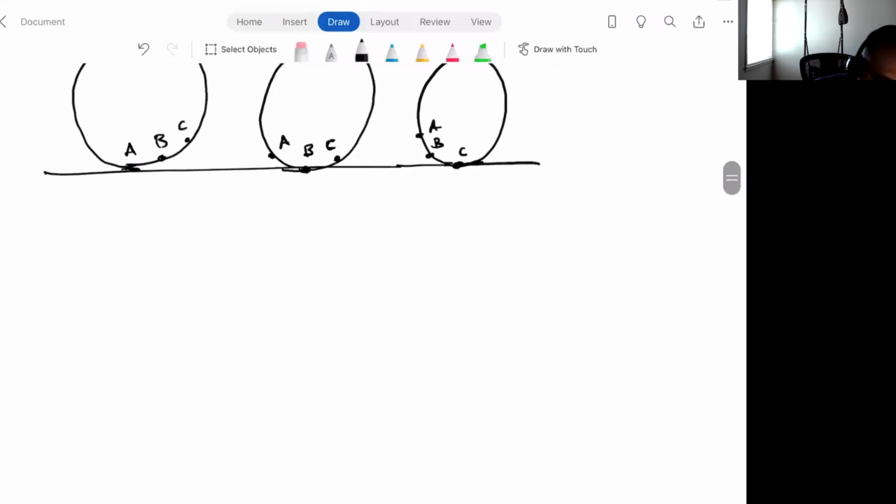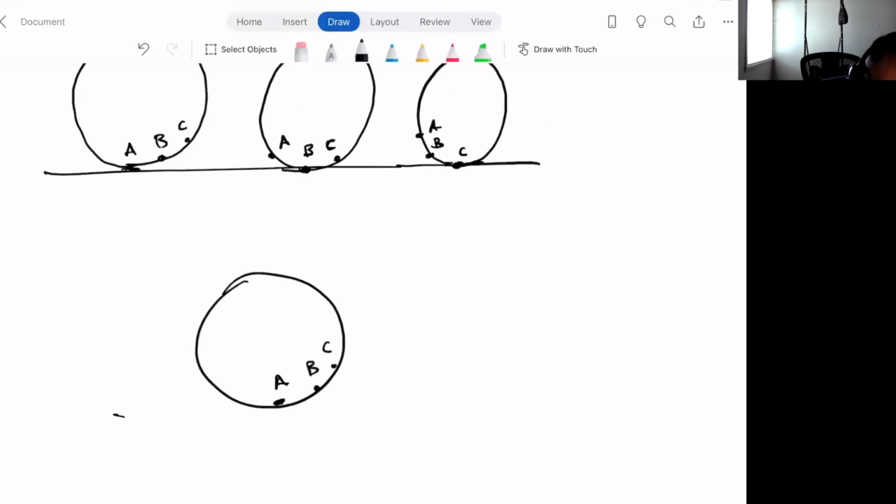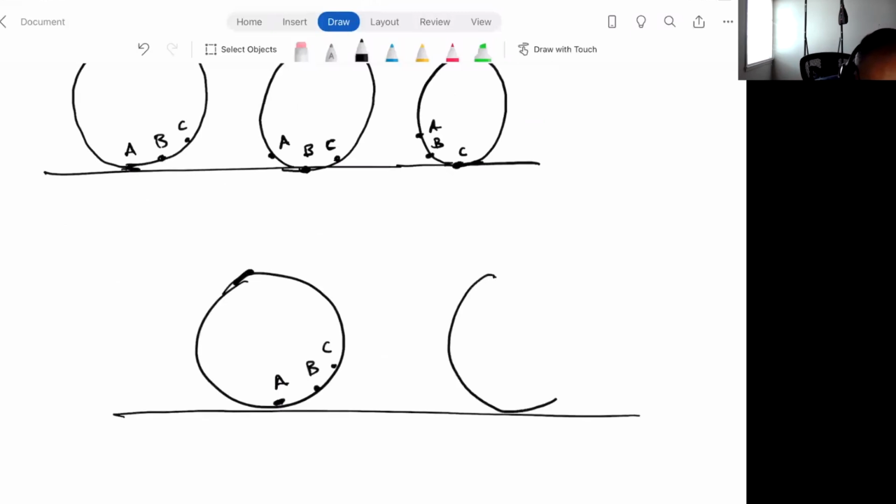And rolling with slipping would be something like this. The wheel, you have A, B, and C. Let's say it's a very slippery road, so slippery that the wheel is just sliding along. So it's moved from here to here, but A is still on the ground, and B is here and C is here. So it's hardly rotated at all. It's just sliding along. So the point A is moving against the ground. It's not at rest. It's moving relative to the ground. The point in contact with the ground is moving relative to the ground. That is rolling with slipping.